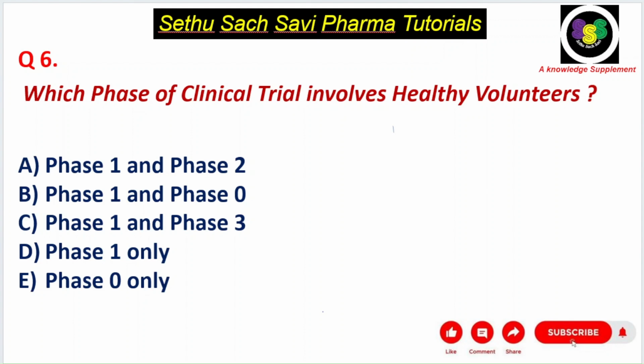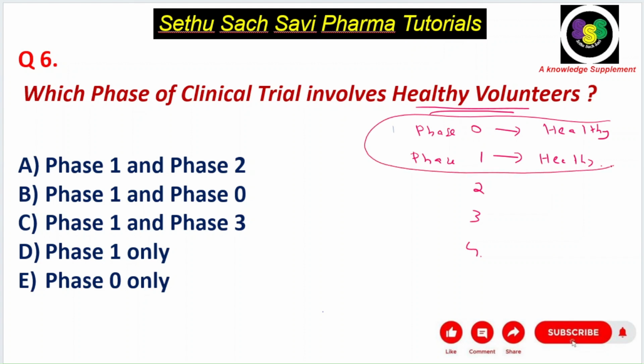Which phase of clinical trial involves healthy volunteers? You can pause the video and try to answer. So I told you the mandatory trials are phase 1, 2, 3 and 4. In phase 1 we take healthy volunteers. Also I told you certain pharmaceutical companies conduct a phase 0 trial, that is a microdosing trial. There also you will check it in the healthy volunteers. So which trials involve healthy volunteers? The answer is phase 0 and phase 1.